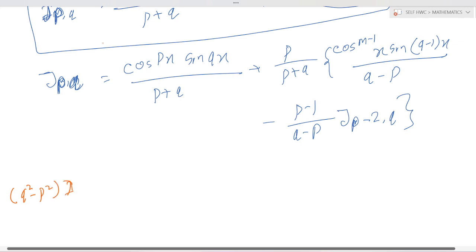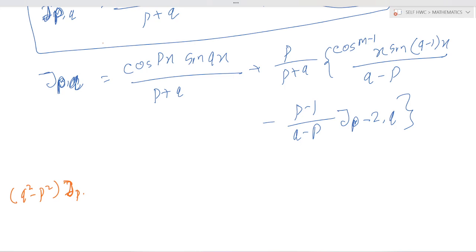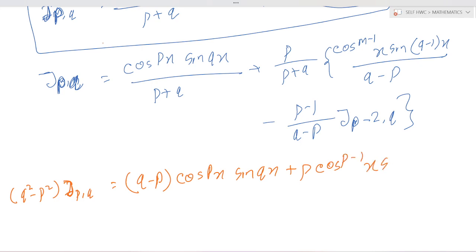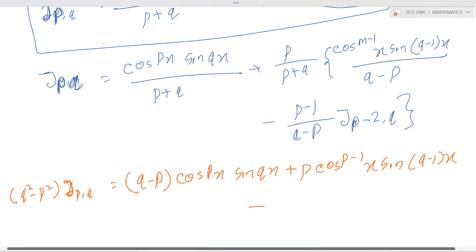J_pq is equal to 1 by (q square minus p square) times [(q minus p) cos to the power p x sin q x plus p cos p minus 1 x sin q minus 1 x, okay, minus p into (p minus 1) J_{p-2,q}].